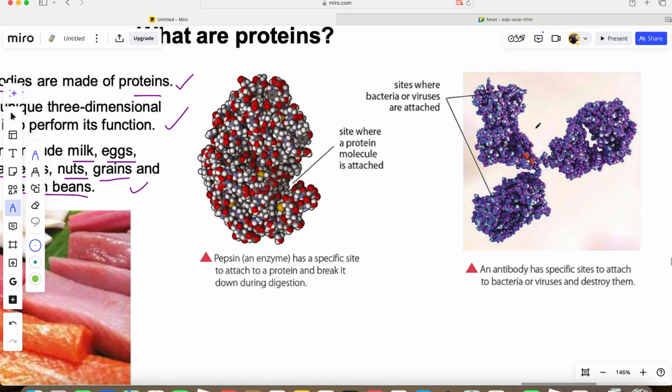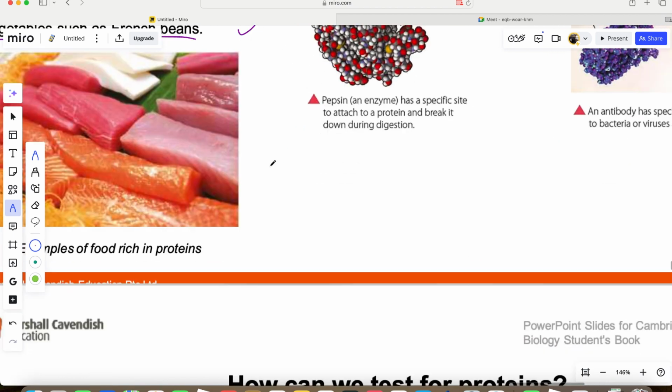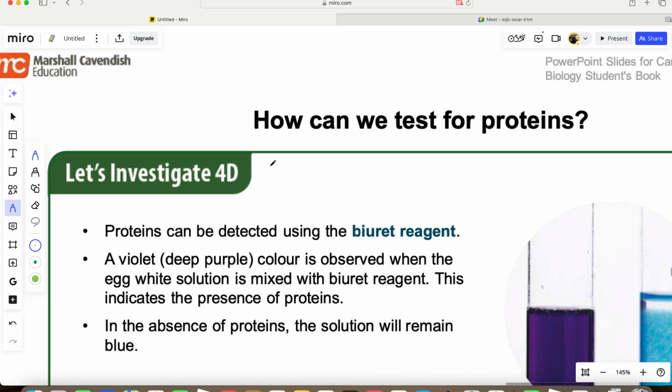So if you're not eating a lot of protein food, you'll not be able to produce antibodies like this to fight bacteria and viruses. Then enzymes. If you're not eating a lot of protein, you don't have enzymes that will help to digest your food. You know, enzymes help to digest food. They help to speed up, to break food molecules into smaller units. Is that okay? Now, how can we test for protein?